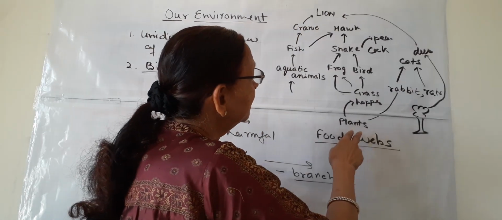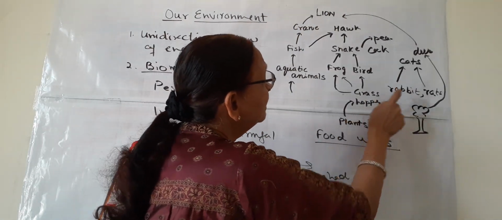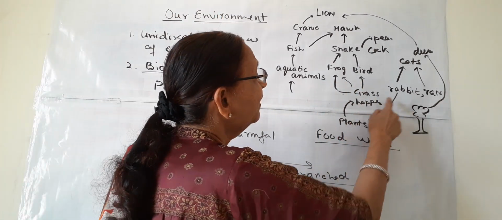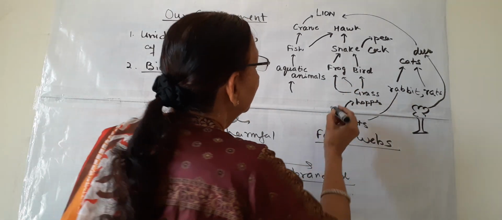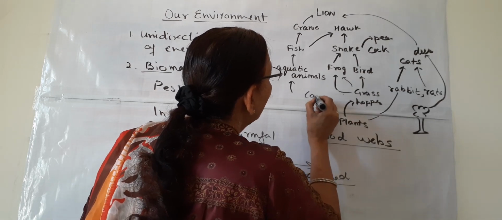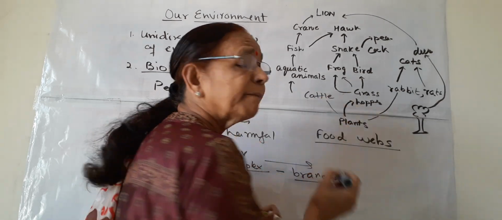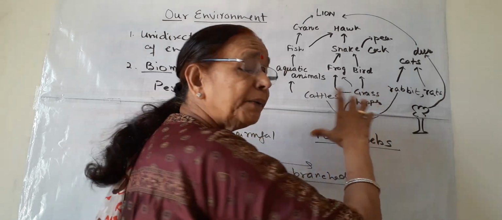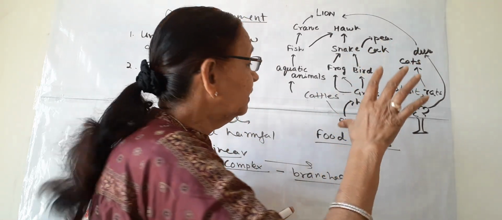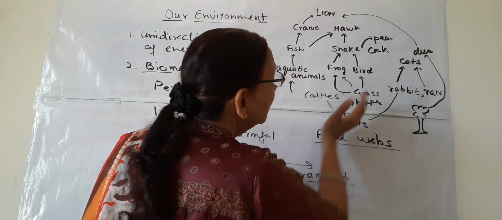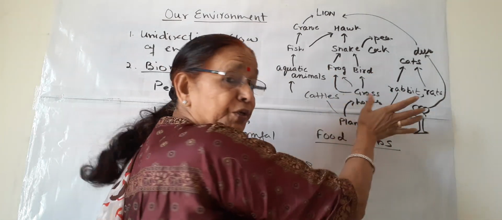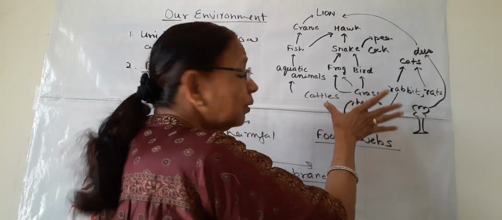But we can see that these plants are being eaten by different organisms: grasshoppers, rats, and even cattle and other herbivores. So there is a branching, a ramification of these food chains. They are branched and more complex.